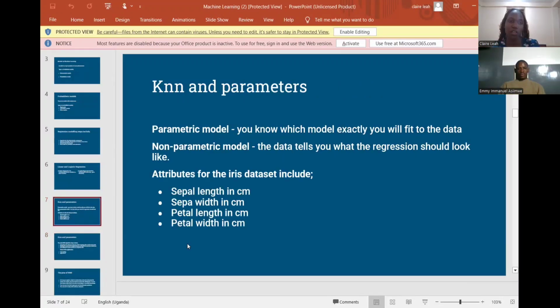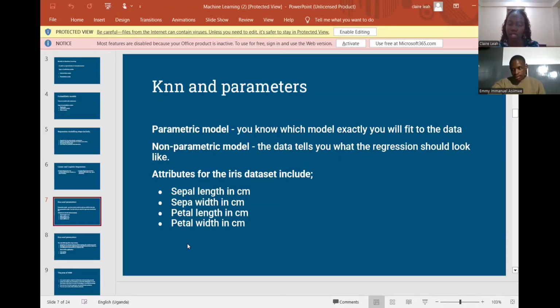Then here we have the KNN and parametric models, where we have the parametric model, where you know which model exactly will fit the data. In addition to that, parametric relies on predefined assumptions about the data. And one of the advantages is that it requires less data. And for the non-parametric model, the data tells you what the regression should look like. And in addition, it makes minimal assumptions about the data distribution. We have some examples of the non-parametric model, like the K nearest neighbors, where the model makes predictions based on the closest data point.